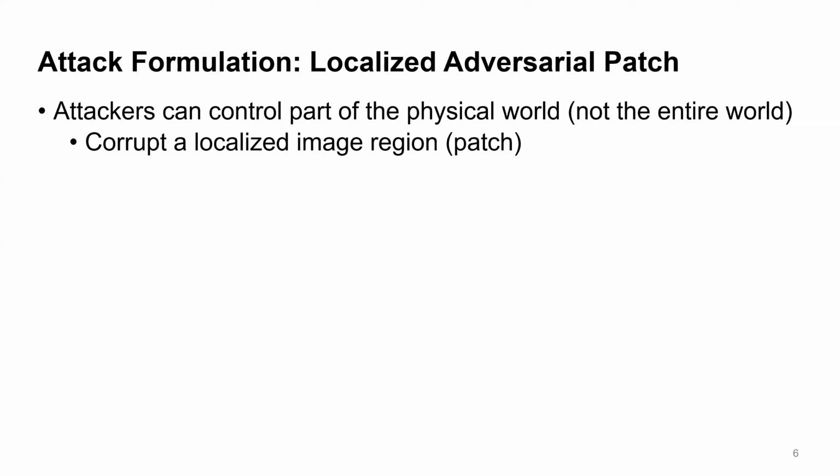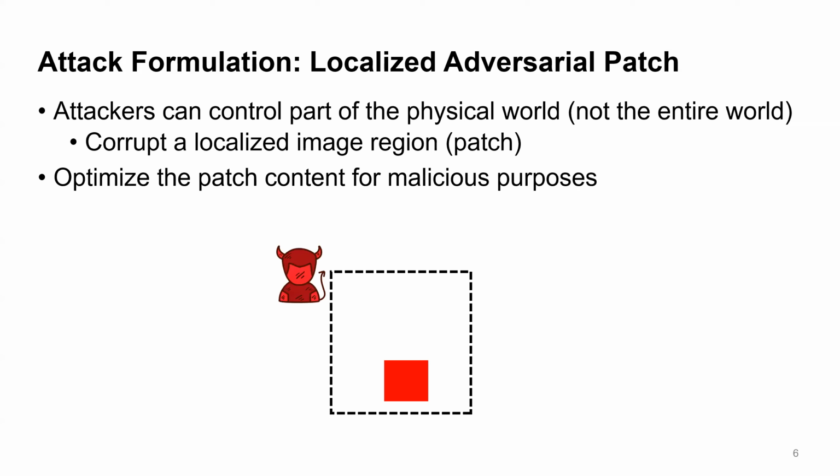Then, if we consider an image, the attacker could corrupt a localized image region, which looks like a patch. For example, given this image boundary, the attacker could corrupt this red region. Then, the attacker would optimize the patch content for any malicious purpose, for example, inducing misclassification.